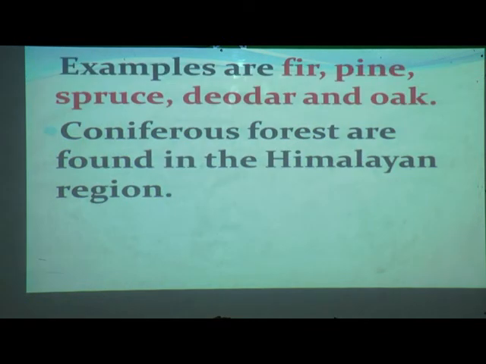Examples are fir, pine, spruce, deodar and oak. Once again, examples are fir tree, pine tree, spruce, deodar and oak. These are the examples of the montane or coniferous forest. Coniferous forests are found in the Himalayan region. Where can we find this kind of forest? We can find it in the Himalayan region.